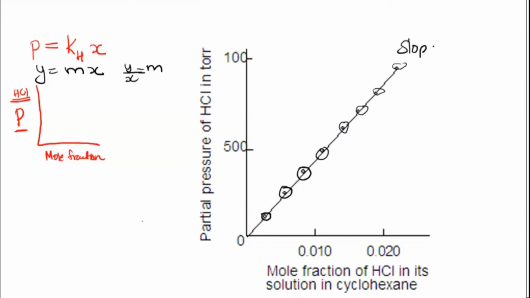This straight line is the slope part, which is equal to y by x. That itself is the KH value. When you divide, y is the partial pressure and x is the mole fraction. When you divide these two, you get KH, which is the slope. Every time they got that constant answer for different pressures. So it is a validation of this particular law. It is just checking whether this law is applicable or not. So it has been proved; it is correct.